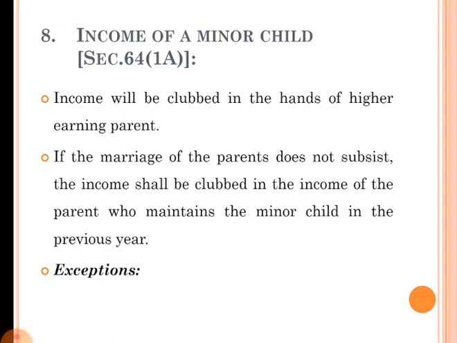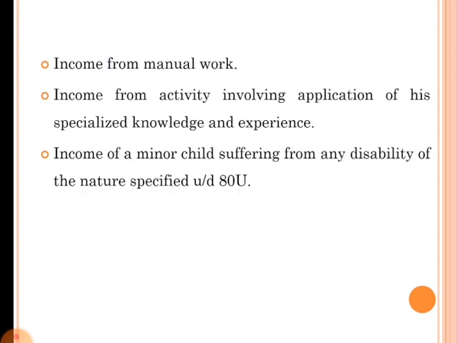There are some exceptions to this rule, that is, income of a minor is not taxed in the hands of or with the income of parents. The exceptions are income from manual work. If a minor child is earning income on his own effort, that kind of income is not taxed in the hands of his or her parent.